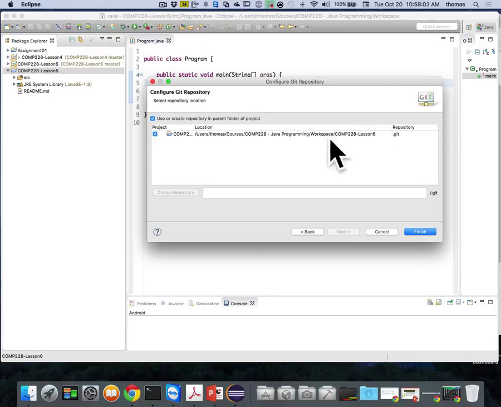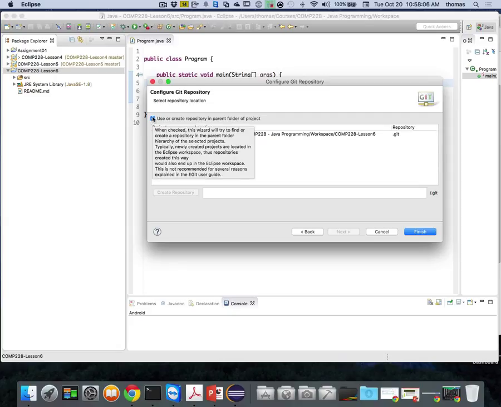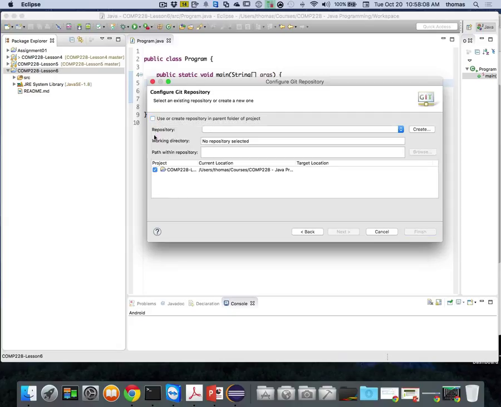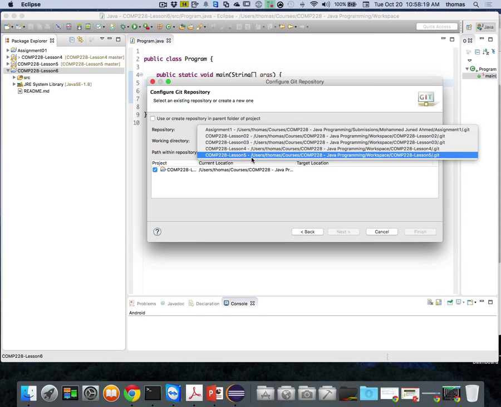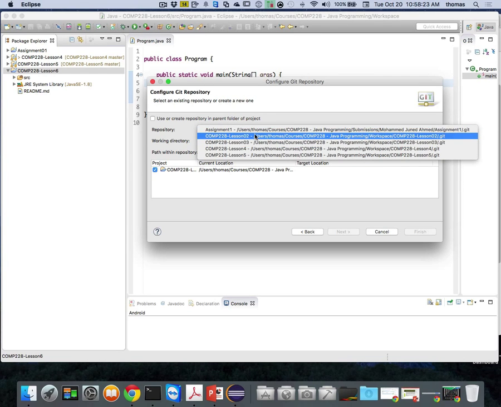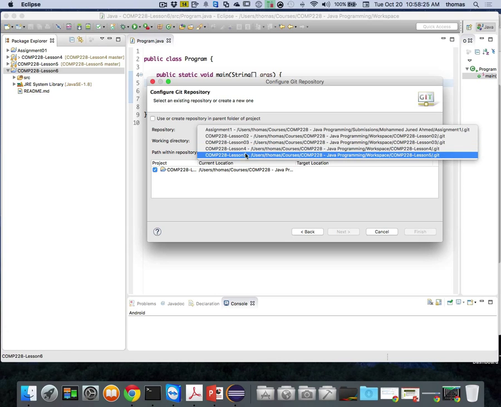This is the one I want right here. So I don't want to create a new repository. So using this, use or create a repository in parent, isn't good, right? I want to do this, right? I don't want to create. What about if I select? So let's take a look. Well, if it was here, right? If it was a repository that Eclipse knows about, I could have selected it, right? Because it keeps track, my working folder, my workspace knows about all the repositories, my Git repositories.